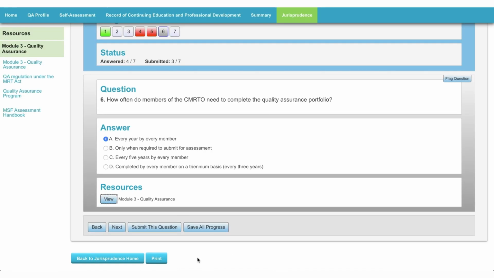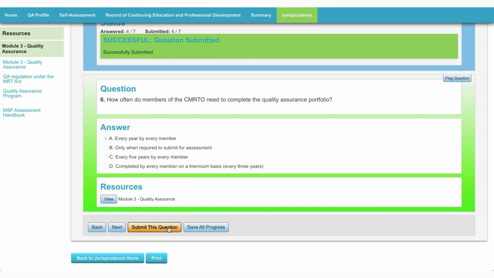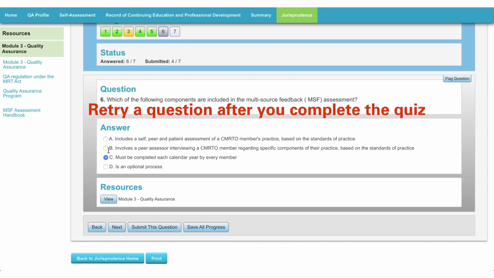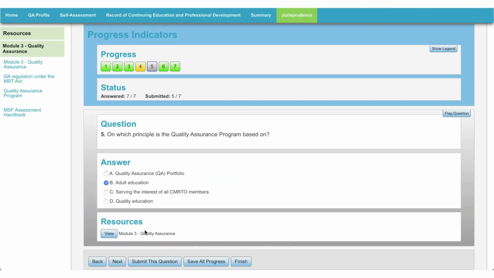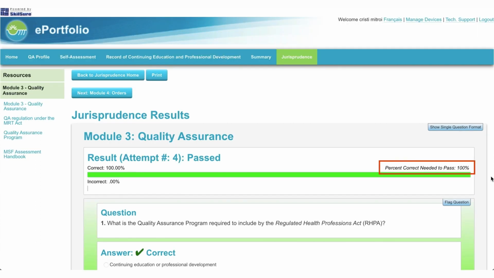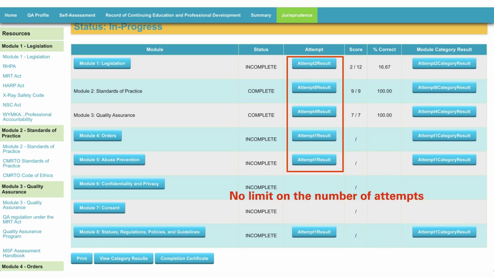If you would like to review the material prior to answering the questions, click the View button to open the PDF for the module. Each module also has resource links specific to each module located on the left-hand side of the page. You can use the Back and Next navigation buttons to complete another question if you are unsure of your answer and want to come back later. If you click Submit this question, your response is graded and cannot be changed. You must wait until you complete the quiz before you can retry a question that was answered incorrectly. You are required to attain 100% on each quiz for it to be marked complete. There is no limit on the number of attempts.